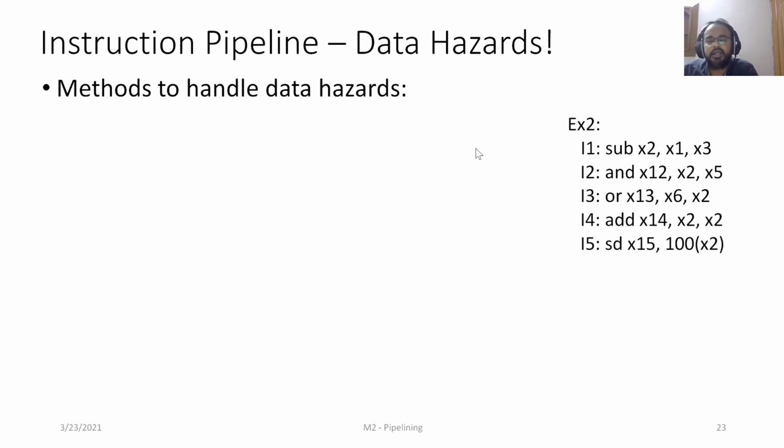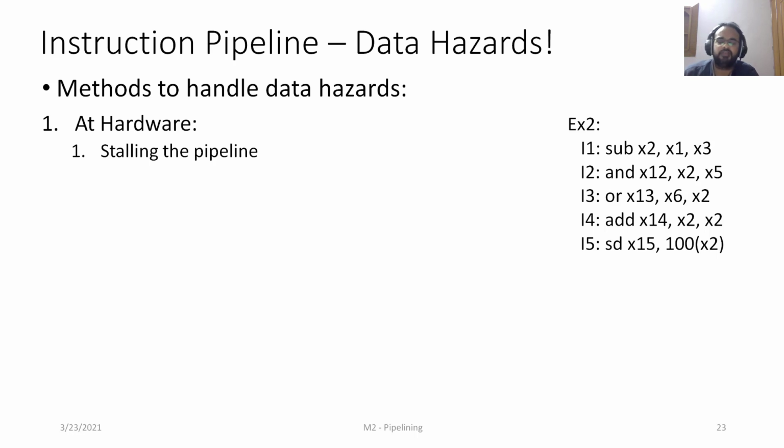The methods to handle data hazards are at the hardware. We have something called stalling the pipeline. It's obvious from the name. Stalling the pipeline means we are not going to make progress with the pipeline. We are going to sit there and say, until this dependency is resolved, I'm not going to move forward. We are going to understand it a little more. The other approach is data or operand forwarding. It's a very intuitive approach that effectively handles almost all the data hazards.